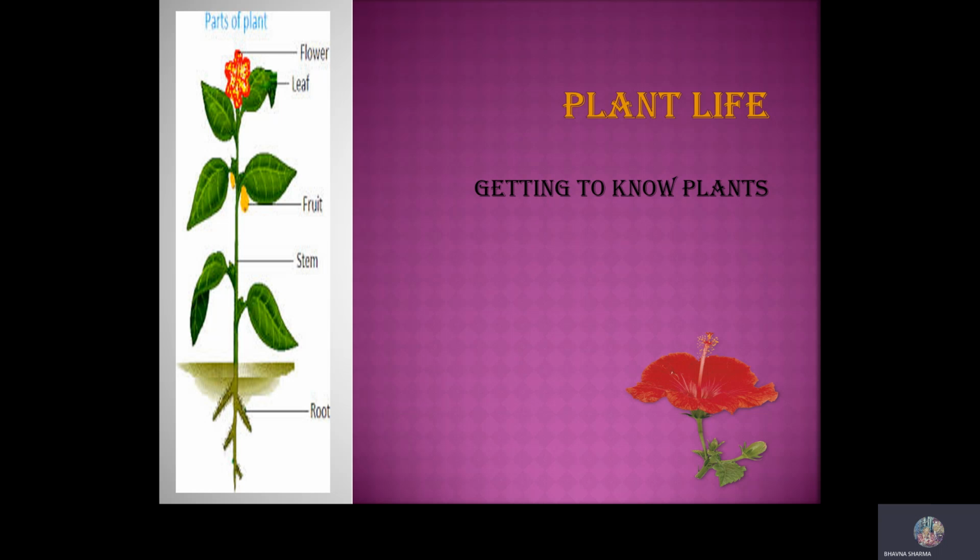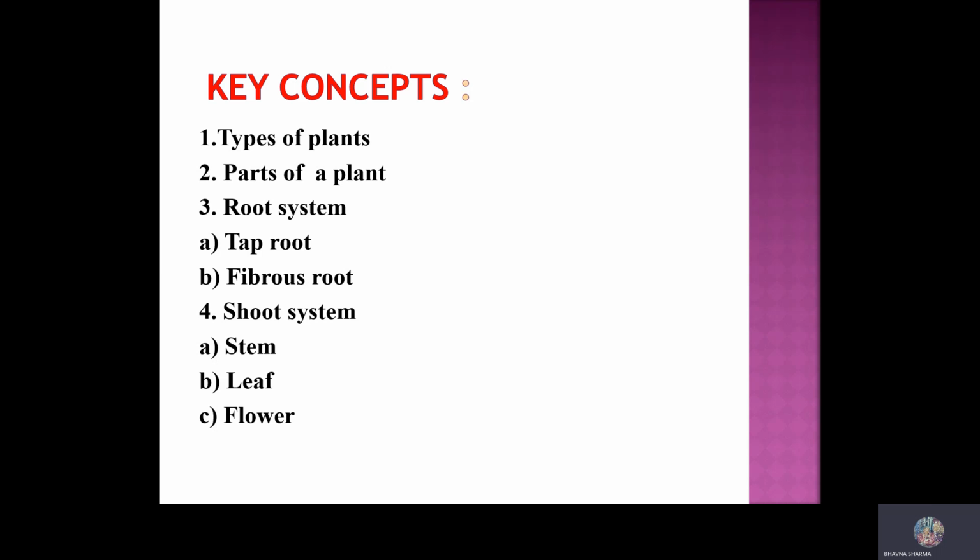Children, in this chapter, we are going to study the following points: types of plants, parts of plants, root system, taproot, fibrous root, and shoot system, in which we discuss stem, leaf, and flower.